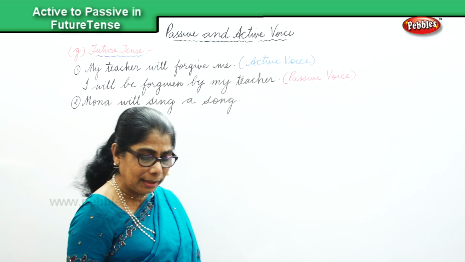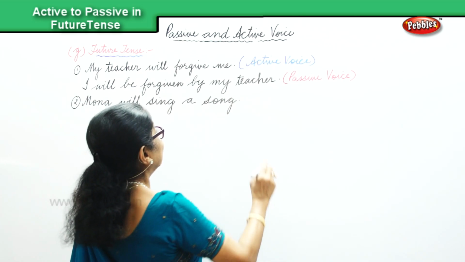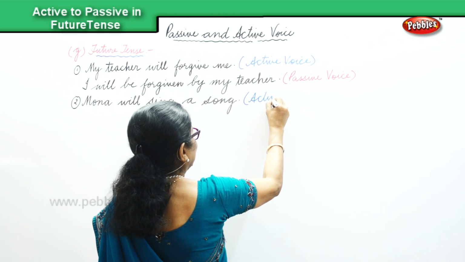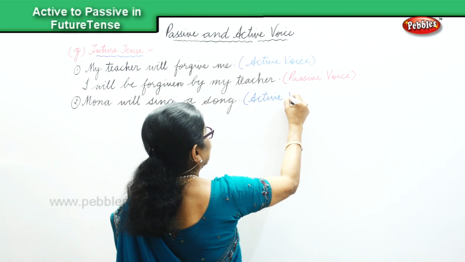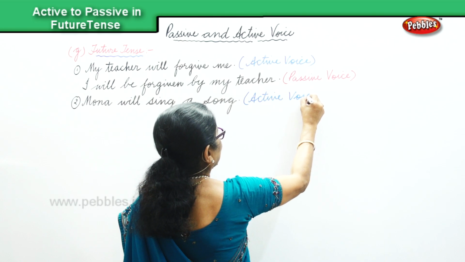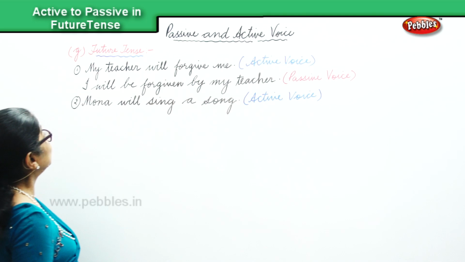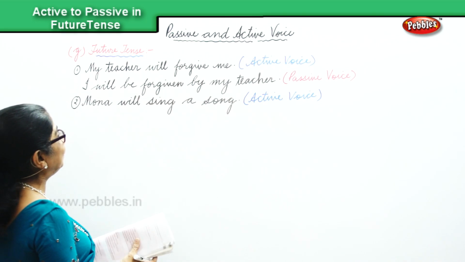Mona will sing a song, and that is in the active voice. Active. And we have to change it in the passive voice, keeping in mind future tense. So what will that be?